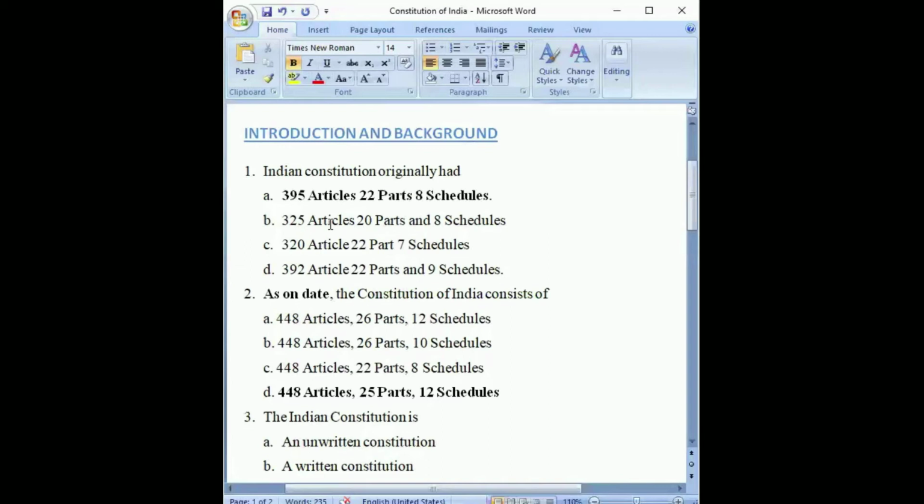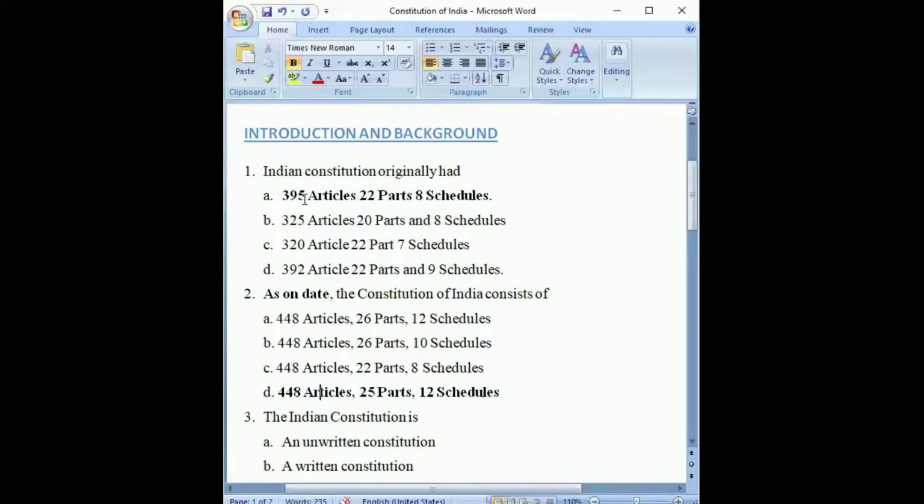Rather than providing it as a separate Article 396, after Article 51 they inserted another provision, Article 51A. Like that, by giving other numbers, they have inserted many other provisions, like Article 21A and Article 51A.